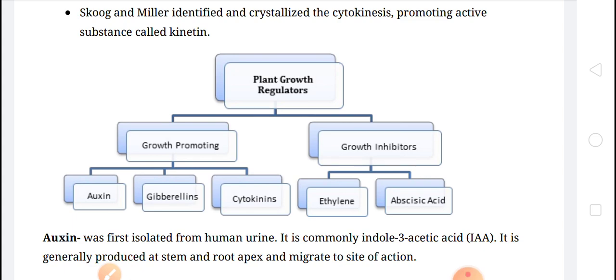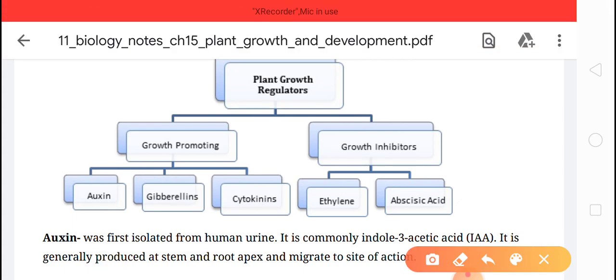Children, today we are going to start a new chapter, chapter number 15, plant growth regulators. In this chapter we have just one topic in our syllabus, and the name of the topic is plant growth regulators. So we'll deeply study plant growth regulators in this video.